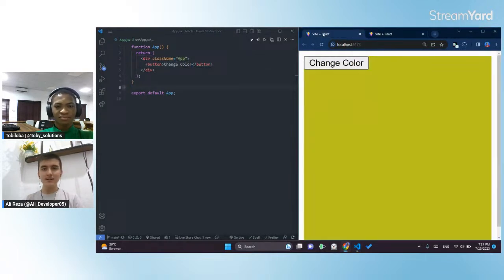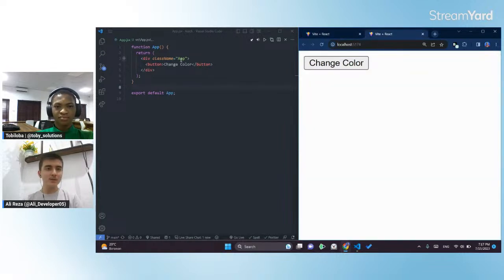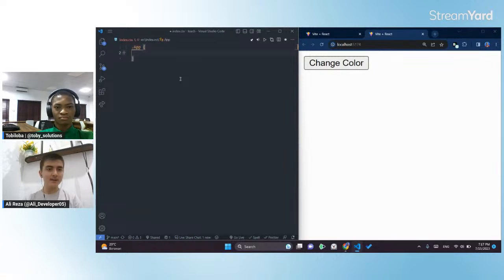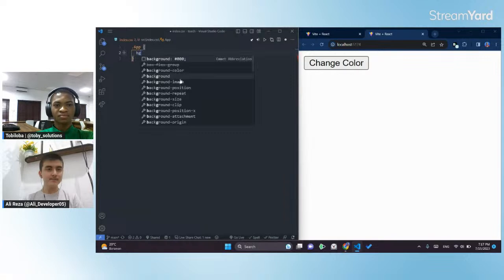If you see the project demo, we also have a background color. So we can get this class name, go to index.css and add some styles.